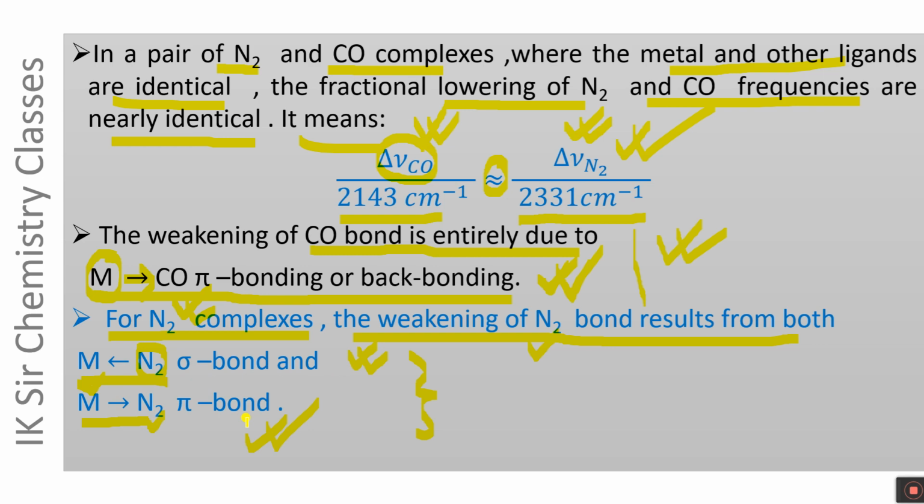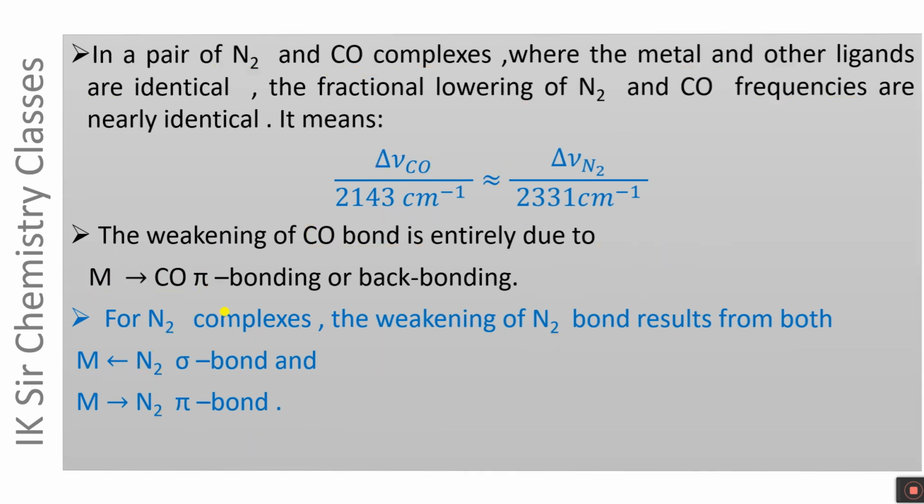It means both the sigma bond and pi bond of a dinitrogen complex are weaker than that formed by the CO molecule in a metal carbonyl. It means these two bonds in a combined way are as strong as the metal to CO pi bond in a metal carbonyl.